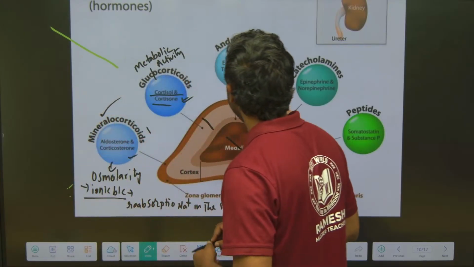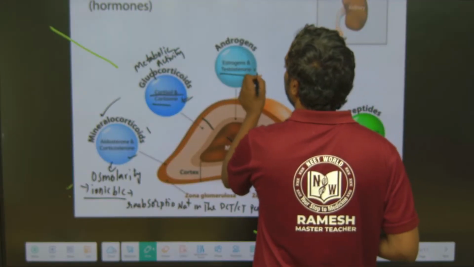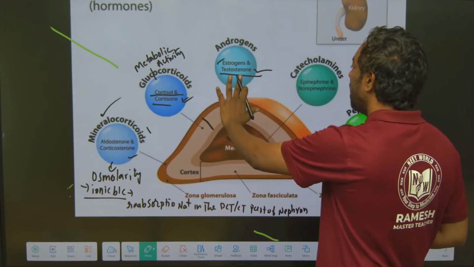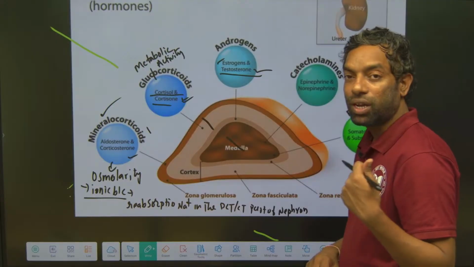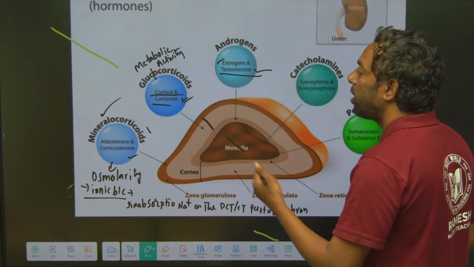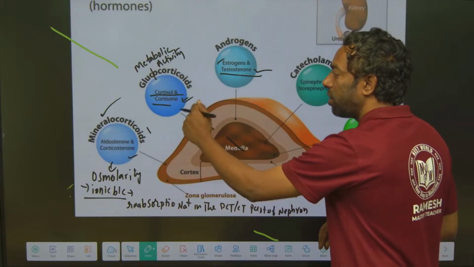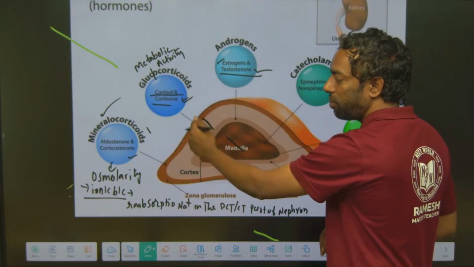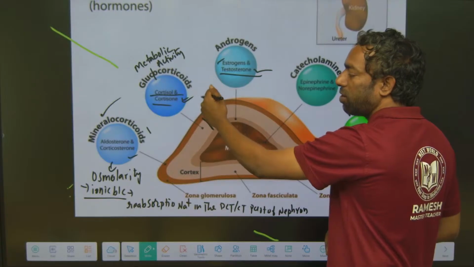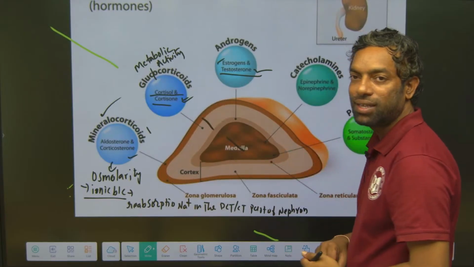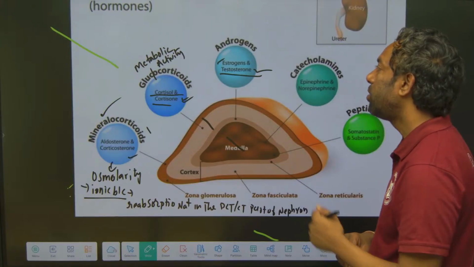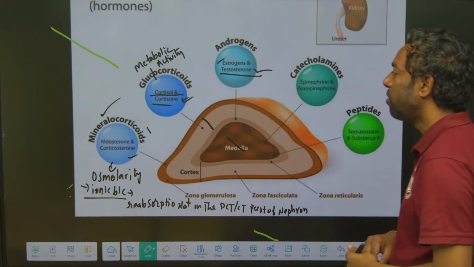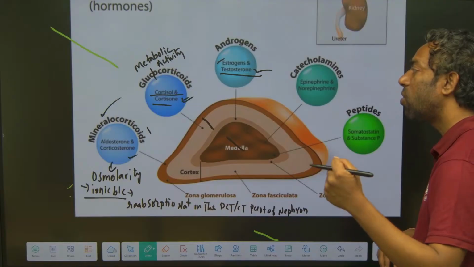Androgens are nothing but testosterone and estrogen, the male and female hormones. These are cortical hormones of the adrenal gland: mineralocorticoids, glucocorticoids, and androgens. The main mineralocorticoid hormone is aldosterone, and the glucocorticoid is cortisol, which means metabolism activity is going to take place. Androgens are the male and female hormones, estrogen and progesterone, produced from the adrenal cortex.